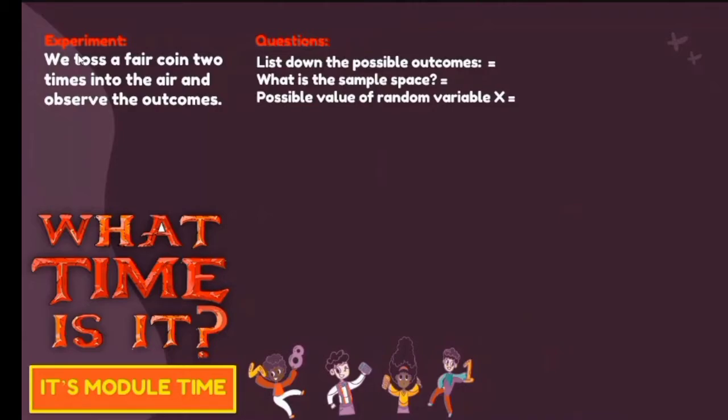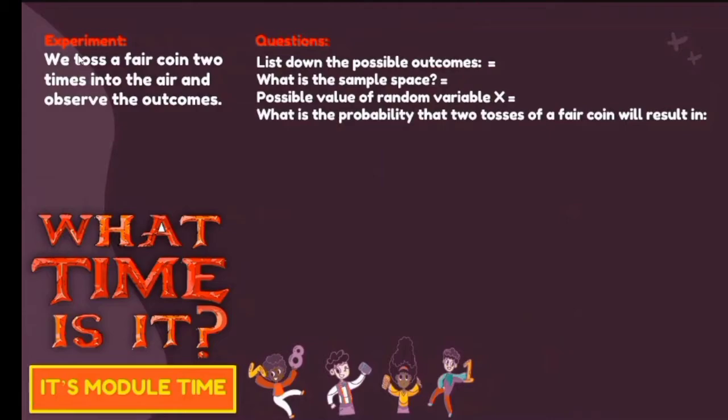For this part, we will set the number of heads as the value for the random variable x. And lastly, what is the probability that 2 tosses of a pair of coins will result in, let's say, different conditions like 2 heads, 1 head, and 0 heads.